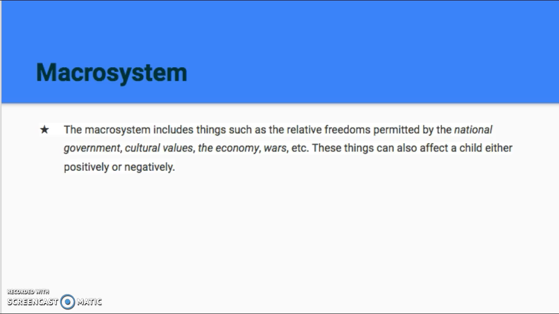Bronfenbrenner's final level is the macrosystem, which is the largest and most remote set of people and things to a child, but which still has a great influence over the child. The macrosystem includes things such as the relative freedom permitted by the national government, cultural values, the economy, wars, etc. These things can also affect a child either positively or negatively.